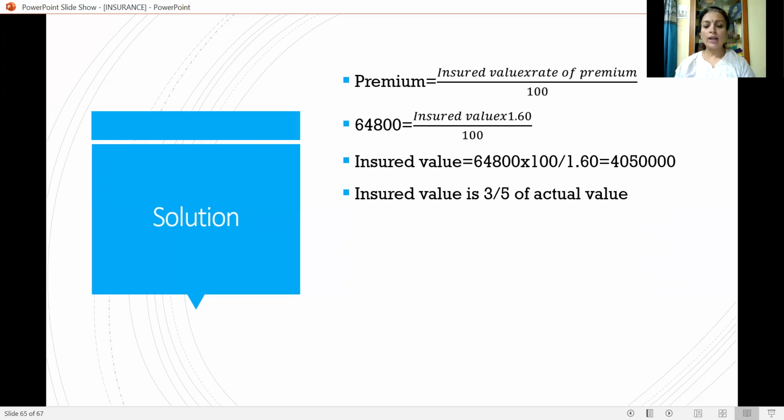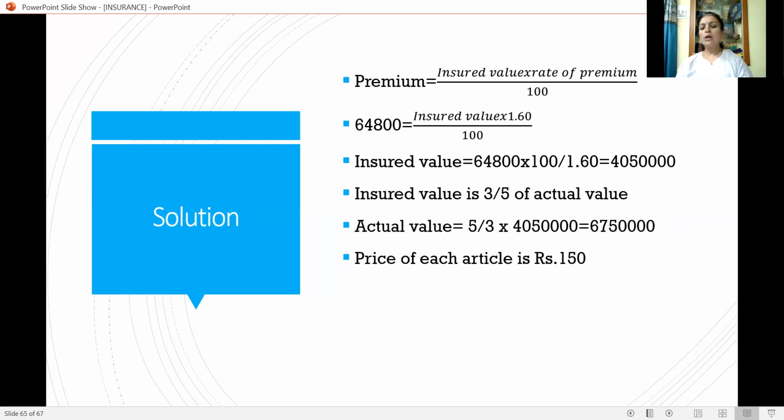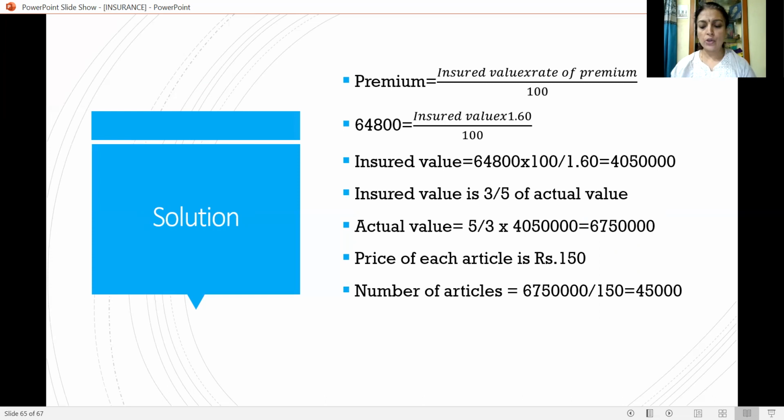The insured value is 3 upon 5 of actual value. So if you want to calculate the actual value, it will be reversed. That is 3 upon 5 will be reversed, that is 5 upon 3 into insured value. Insured value is 40,50,000. Then we will get the actual value, 67,50,000. Now the price of each article is 150. It should be divided and you will get 45,000. What is this? Number of articles consigned, originally sent.